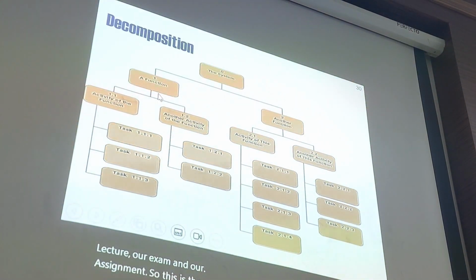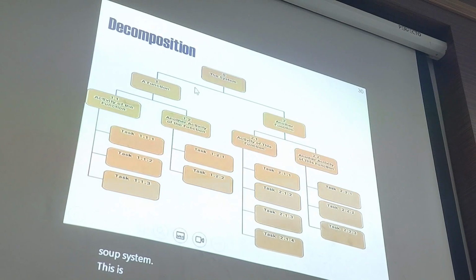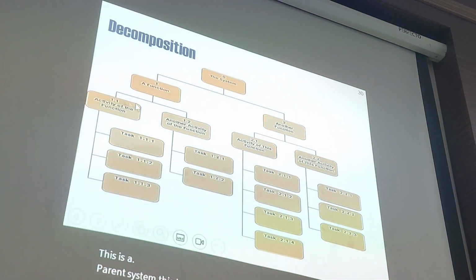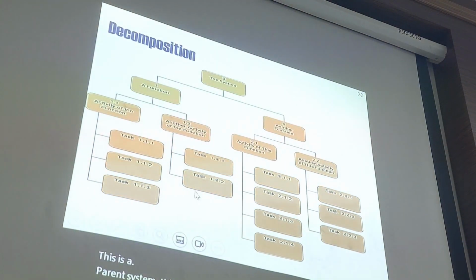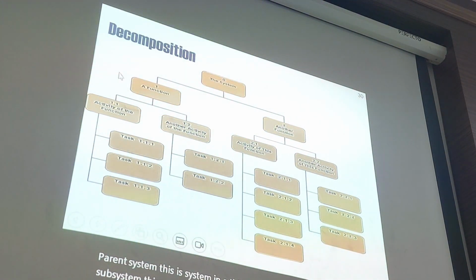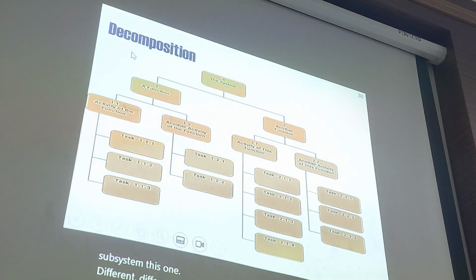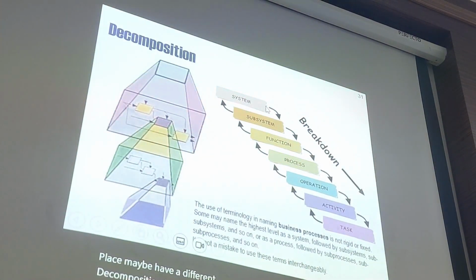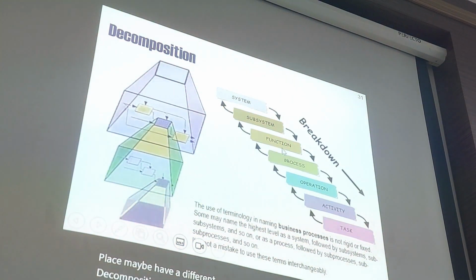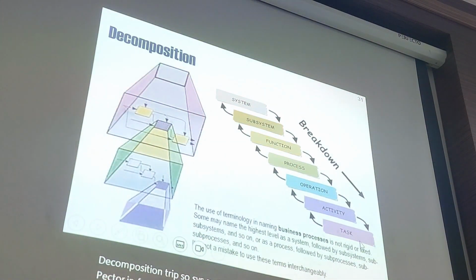This is the parent system, this is the system, and this is the subsystem. We have a different decomposition in different places. The system breaks down into subsystems, functions, processes, operations, productivity, and tasks.